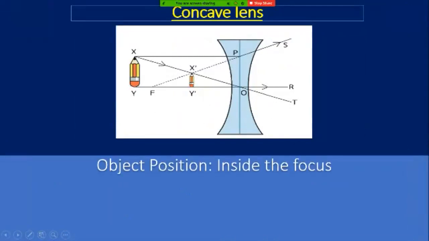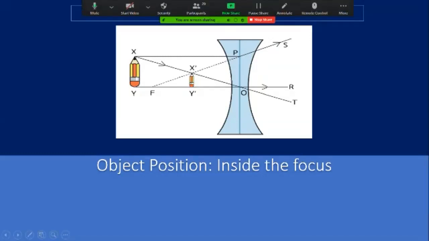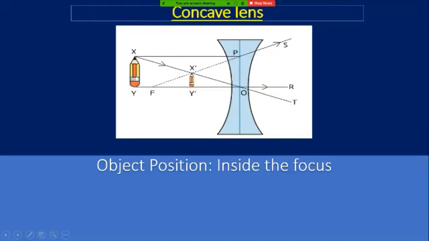Now I am discussing the image formation of a concave lens. This is the reciprocal of our convex mirror. You know it very well that we only get a diminished image by the application of a convex mirror, so it is vice versa for the convex mirror. And now we are discussing the image formation of a concave lens.